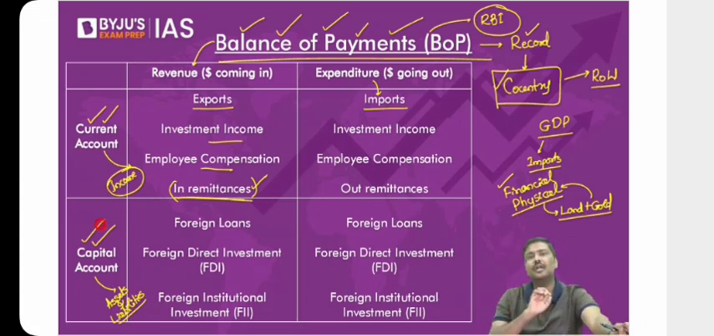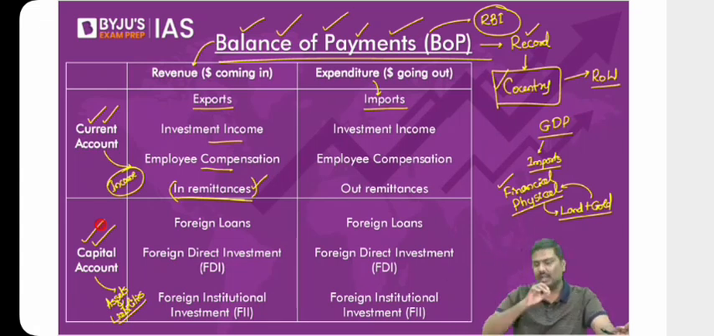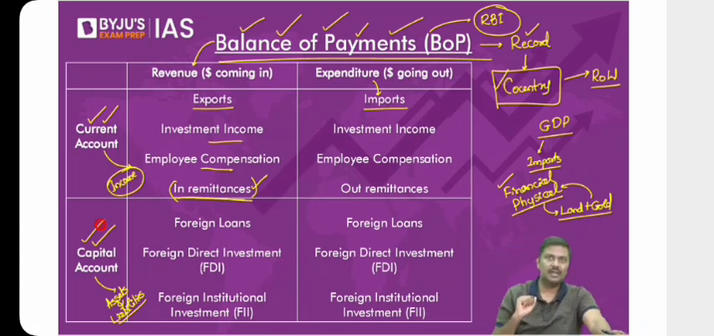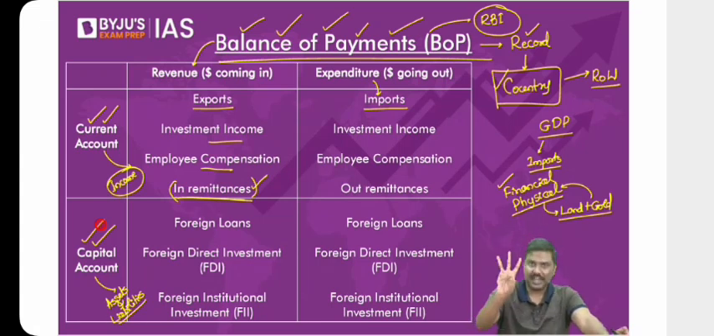Next point. Is it always fixed that we should have only two accounts, that is the current and capital? Is it always a compulsion that we should have two accounts? Of course, no. Follow this carefully. As per the International Monetary Fund, IMF, rather than having two accounts, they subscribe to three accounts. IMF says we should have three accounts.